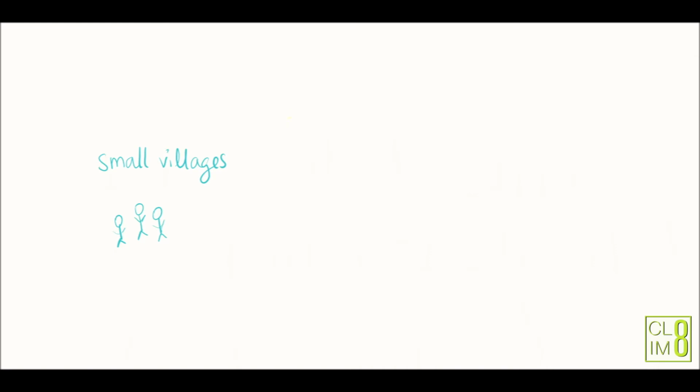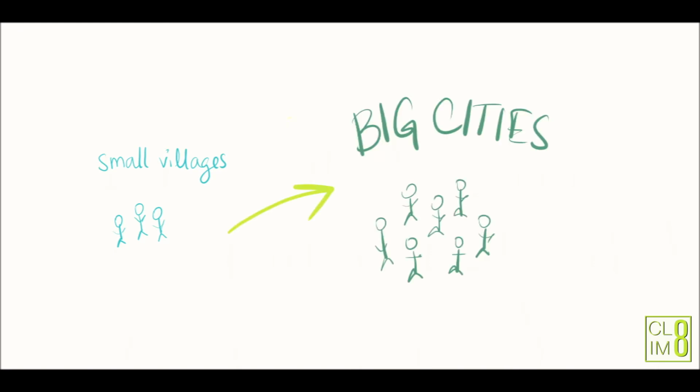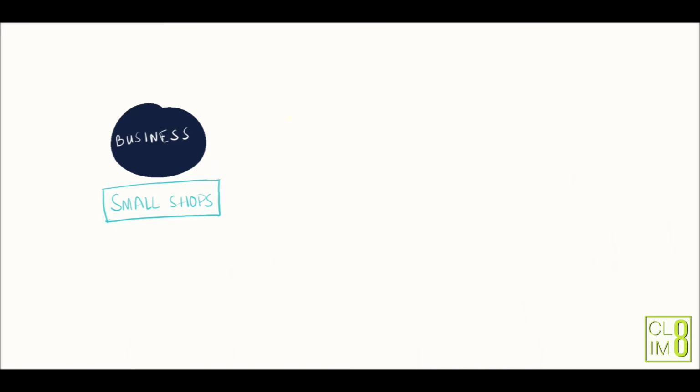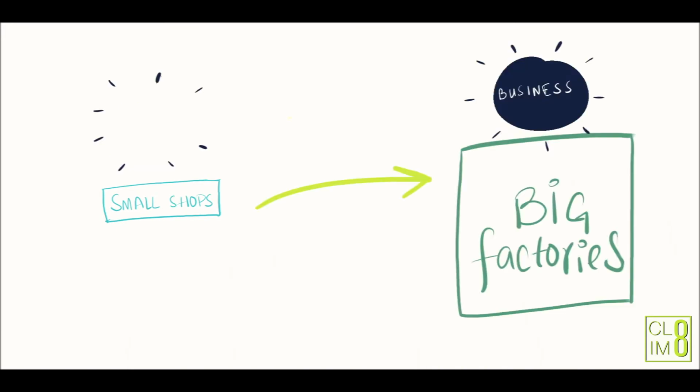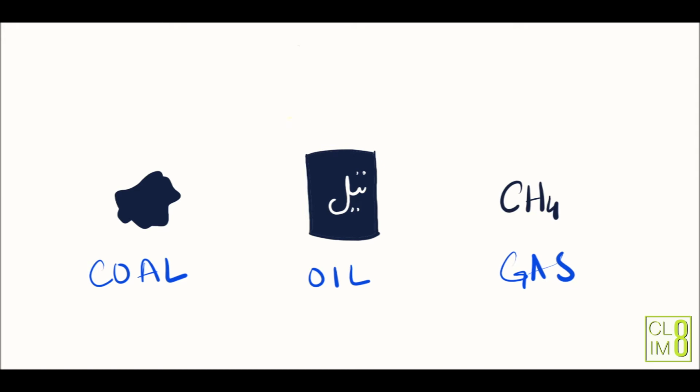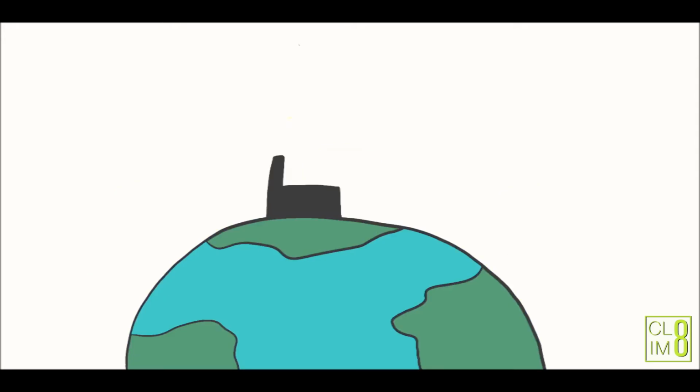During that time, people from small villages started migrating to bigger cities. And what happened was that small businesses had shifted from small shops in the villages to big factories in the cities, and fossil fuels had just become more common. There were things like coal, oil, and gas. And even today, we have industries all over the world, and most of them burn fossil fuels.